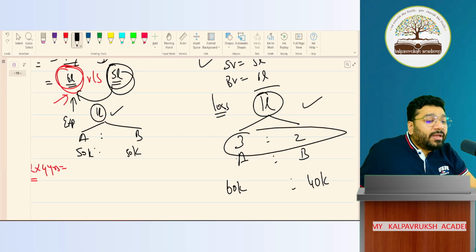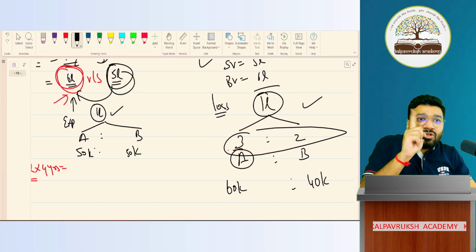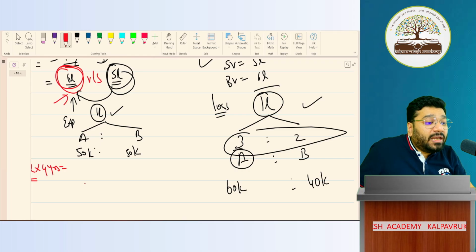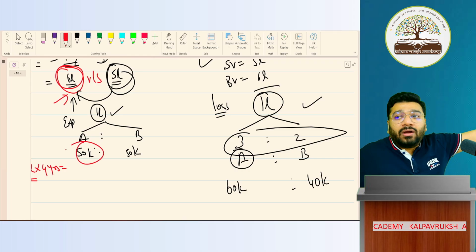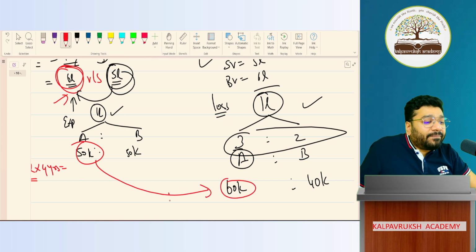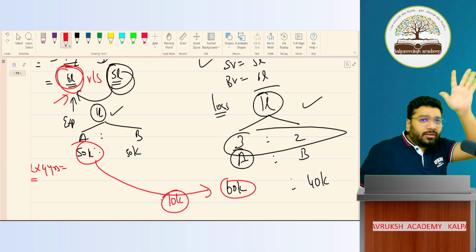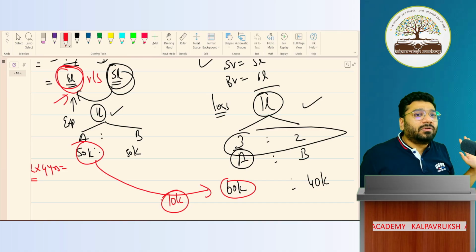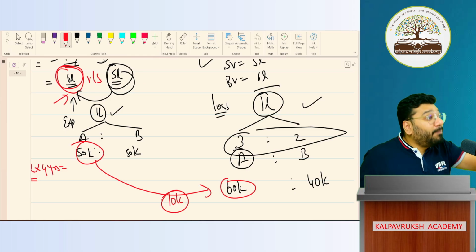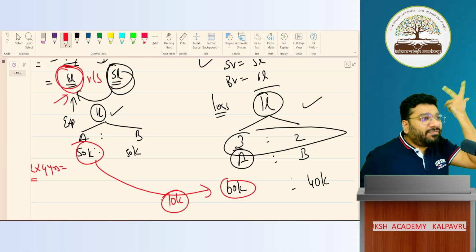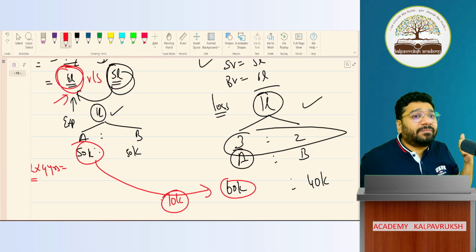So who is fighting now? A is fighting. A says that this loss had been distributed at the time of reconstitution. My loss would have been only 50,000. But because of you, you didn't allow me to revalue, because of which my loss is increased by 10,000 rupees. So A says, I will not bear the loss. B says, I don't know. You should have been smart. You should have compelled me to do revaluation. You didn't do revaluation. It's your mistake. Sit and suffer now. Now both A and B are fighting.